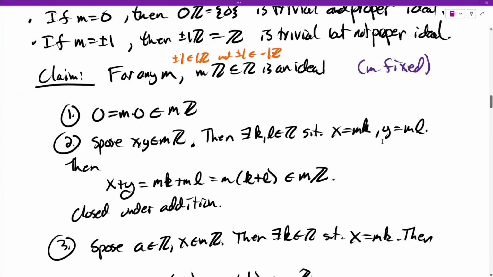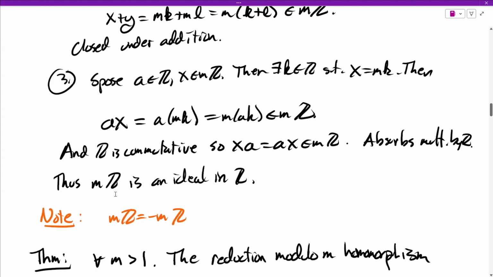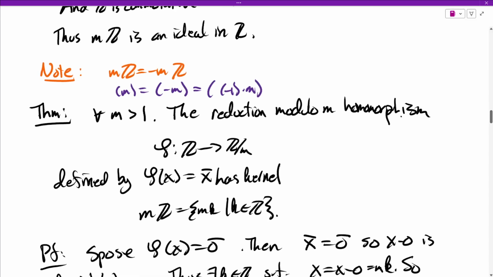So when we were doing this mZ example, we noticed something. We noticed here in the note that mZ is the same as negative mZ. In terms of our principal ideal language, this is saying that m is the same as negative m. And I'm going to choose to write that negative m as negative 1 times m. And so what this is saying is that m and negative m are associates in Z. Associates generate the same principal ideal. The principal ideal stays the same. And so that's the theorem we're going to prove.